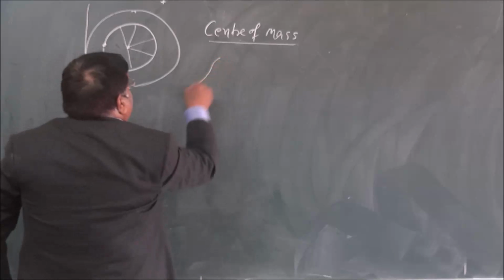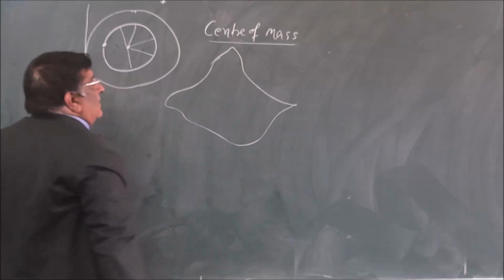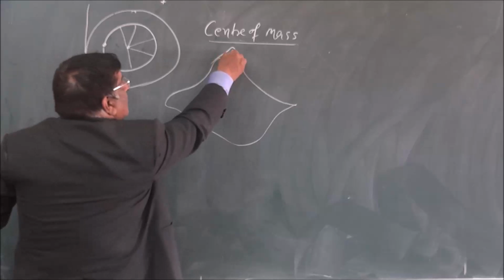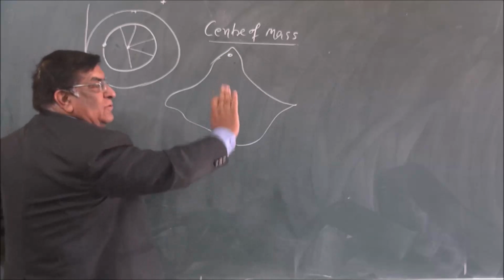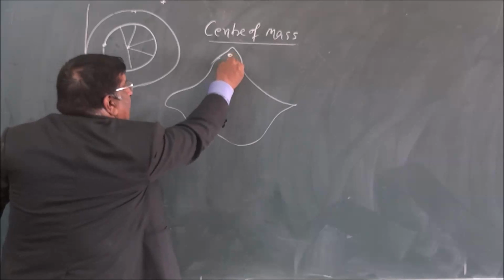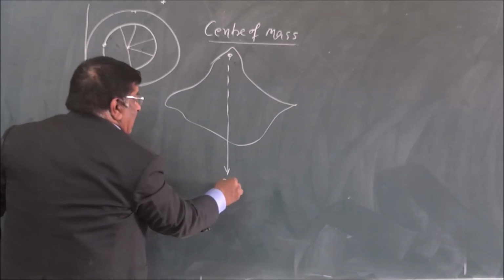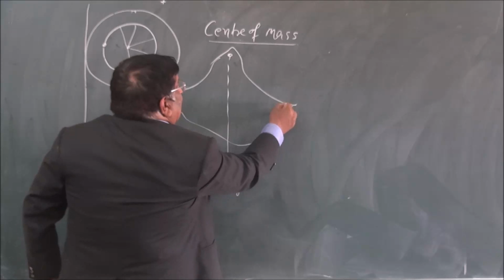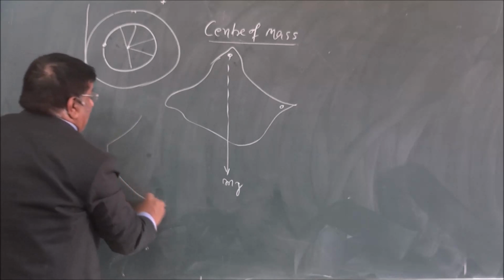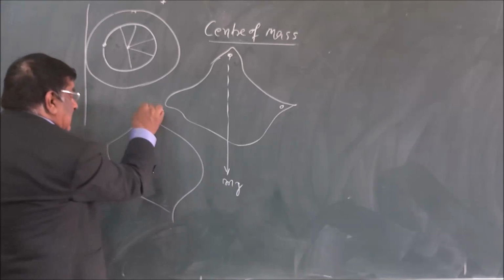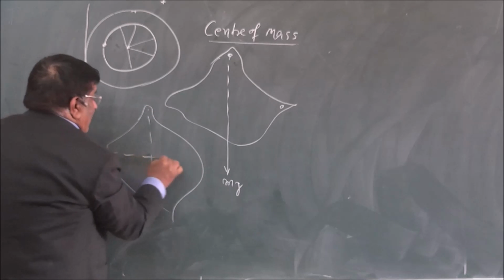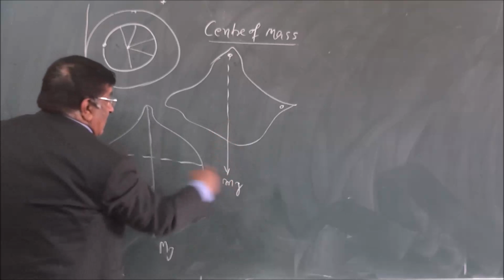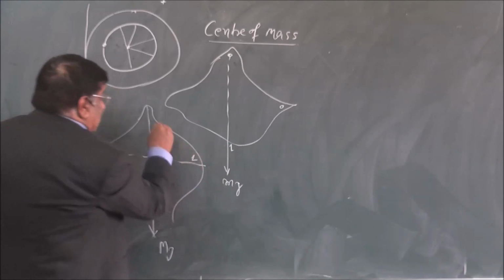If this is a laminate we have and I want to find out the center of mass, then what I will do is put a nail here and allow it to rotate. It will stop in a particular shape and I will draw a vertical line because vertical represents the force, what? Mg. Then I put a hole here and then again hang it. Now I hang it and it goes like this. Draw this line. This was the earlier line. This is Mg. Earlier this was Mg. Line 1. This is line 2.